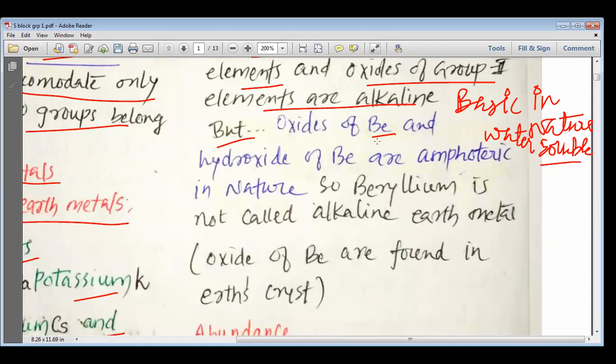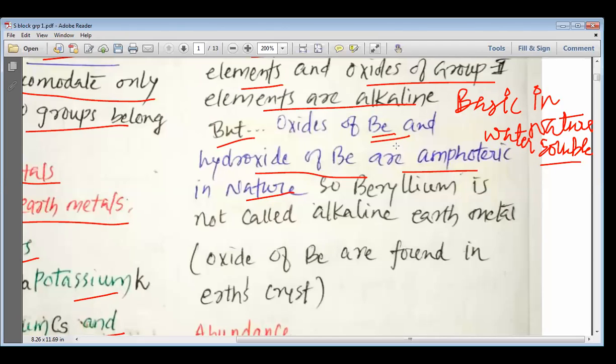But oxides and hydroxides of beryllium are amphoteric in nature. So please remember that oxides and hydroxides of beryllium are amphoteric in nature, and this is how beryllium is not similar to the other elements, and that is why sometimes beryllium is not considered an alkaline earth metal, but still it belongs to the same group and is studied as an alkaline earth metal.